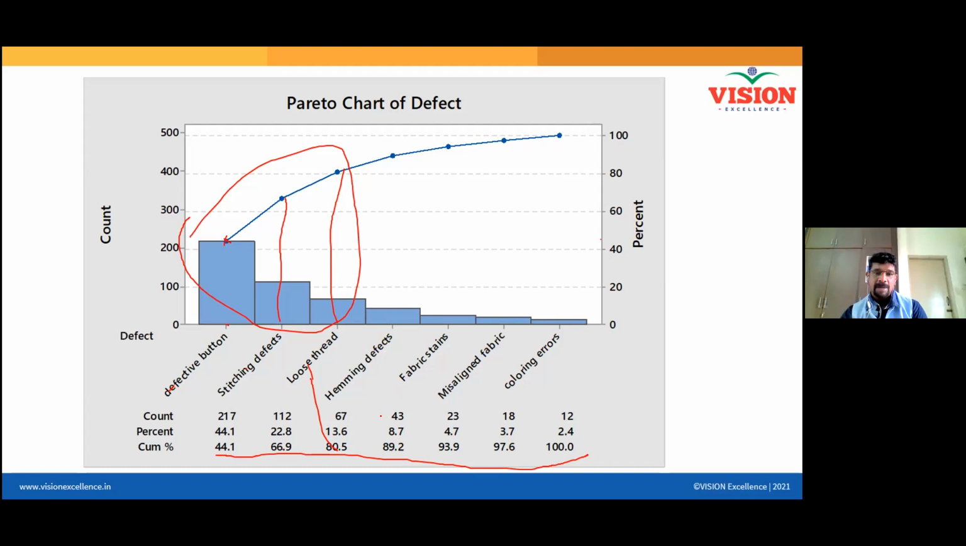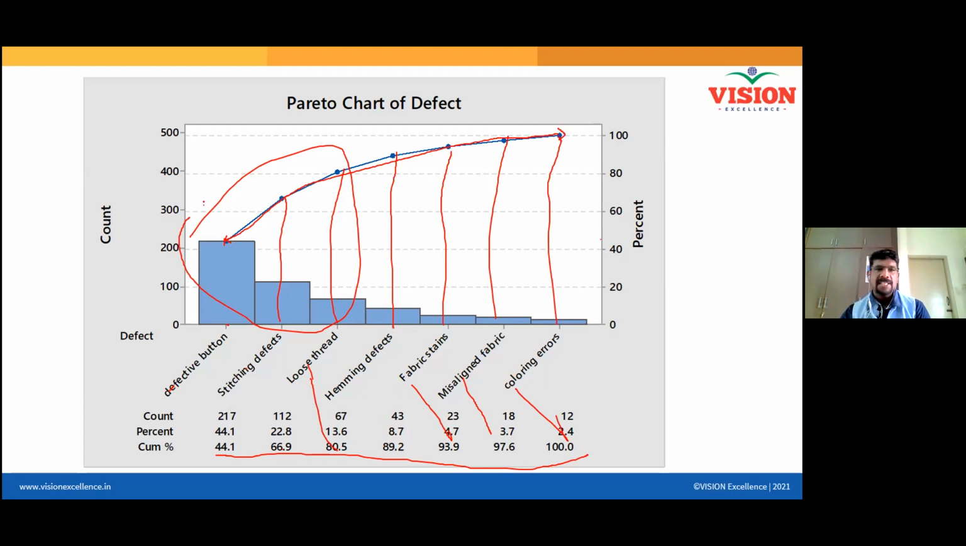Then hemming defects, you go across the blue line, it is 89.2%. Then fabric stains, 93.9. Then misaligned fabric, 97.6. Then finally coloring errors, which is the end of the cumulative percentage line. So this is how this cumulative percentage line is drawn.